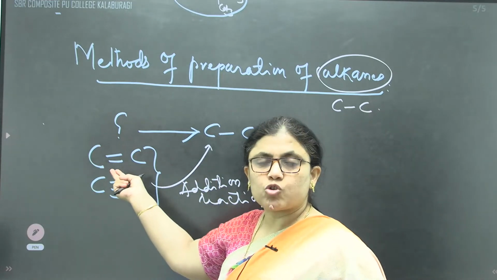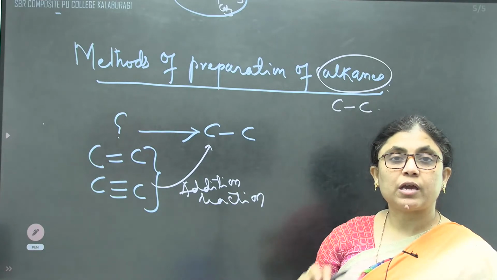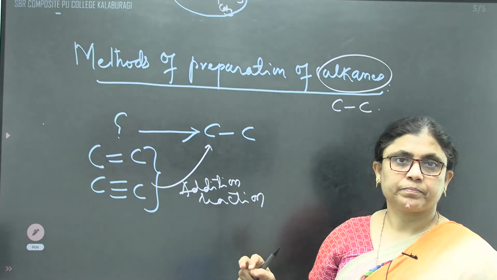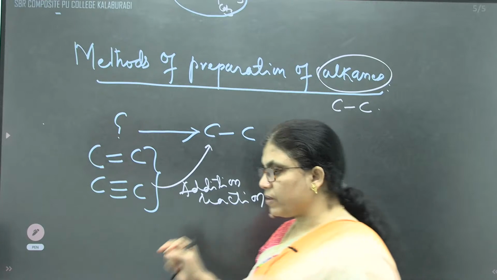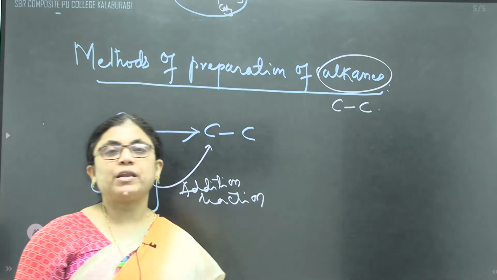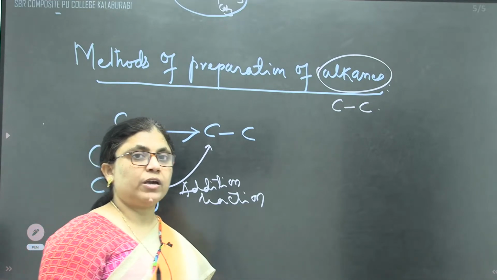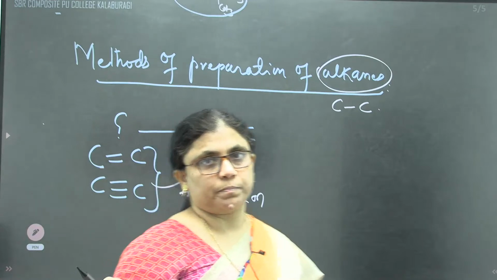One mole of the reagent should be added to convert double to single. Like that, addition reactions are possible. Okay, let us move to the first method of preparation. There are many methods of preparation, many named reactions. Not only the named reactions, we even have methods from other functional groups.